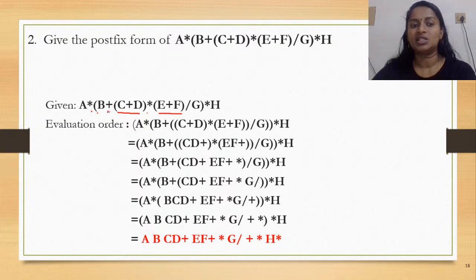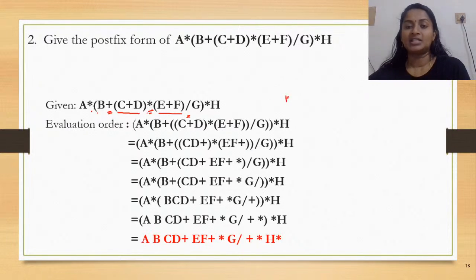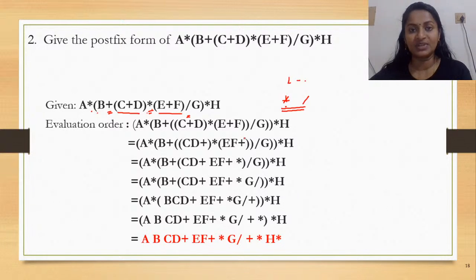Now, outside these parentheses, you see a plus operator, asterisk and slash, right? So first, we would give priority to the asterisk operator, because the asterisk and slash have the same priority. But when you're traveling from left to right, which is the operator that appears first?